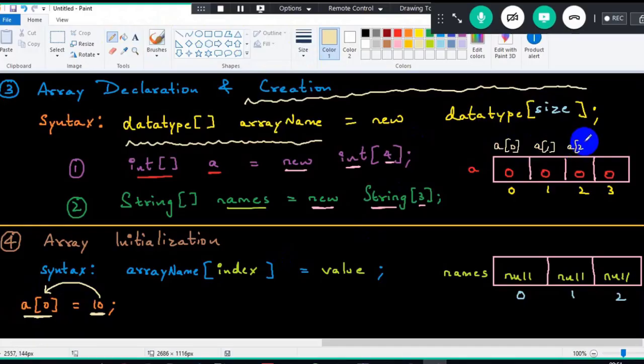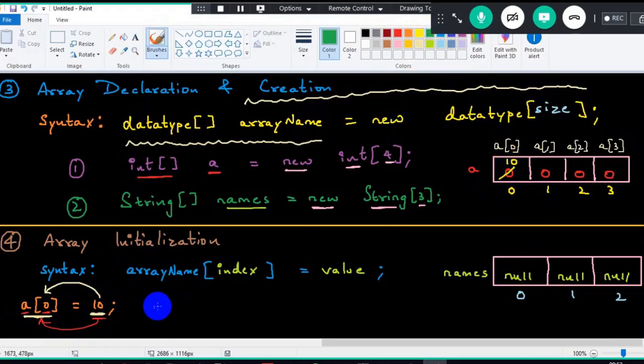This is nothing but A of 2. And this is A of 3 here. So when I tell 10, when I tell 10 is getting stored into index position 0 of which array? Of array A. So the value 10 over here is getting initialized into 0 here, I mean in the 0th index position.